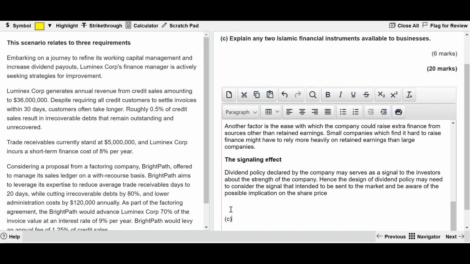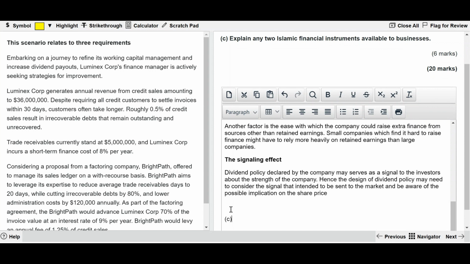As far as Islamic finance is concerned, our syllabus deals with a couple of models. Here we have to explain any two Islamic financial instruments, for 6 marks. Basically, Islamic financial instruments are against a very important thing. What is that?